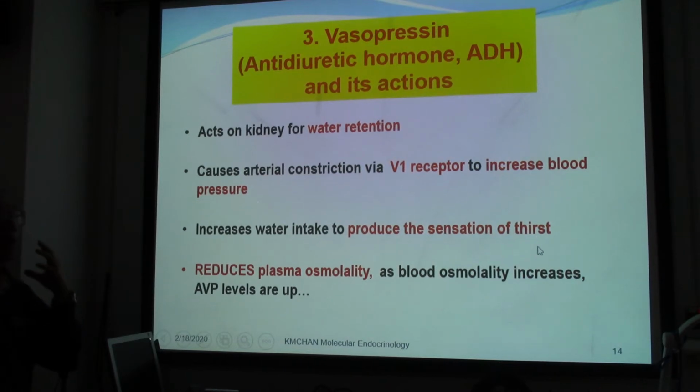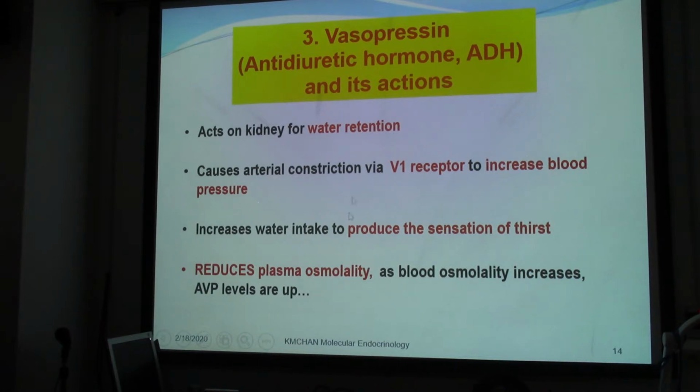This would bring about the feeling of getting more water. So if you become thirsty, perhaps it's induced by vasopressin. And the overall effect is to reduce plasma osmolarity. So in other words, this hormone would control or modulate blood plasma osmolarity. Okay? Because as the blood osmolarity increases, the arginine vasopressin would increase as well. That would bring in more water retention, and the end result is to reduce the blood osmolarity.